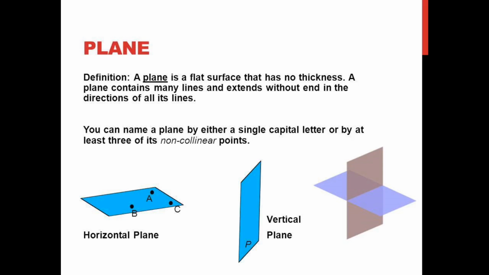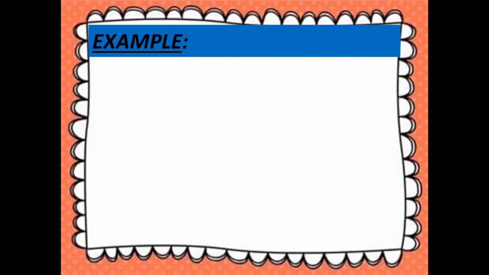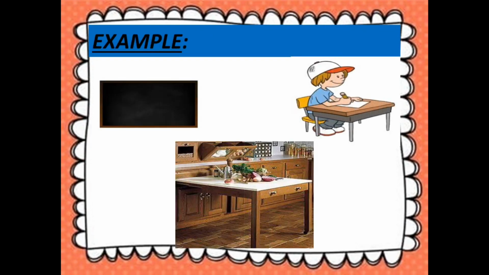Horizontal plane, it is shown by three non-collinear points A, B and C, and a vertical plane, it is named by the capital letter P. Hopefully it is clear to you. Some examples of the plane surface are the plane of a blackboard, the plane of the paper, the working surface of a kitchen table, etc.